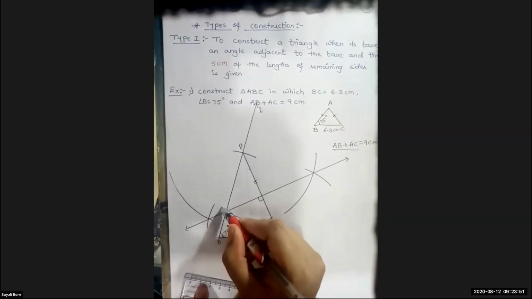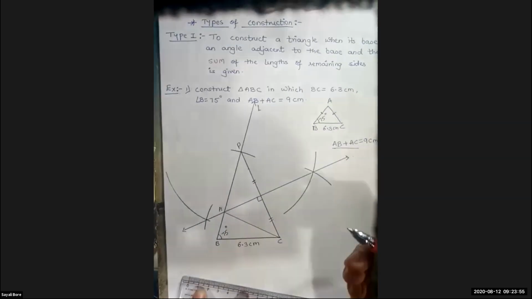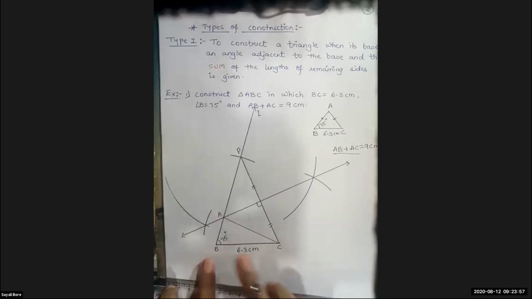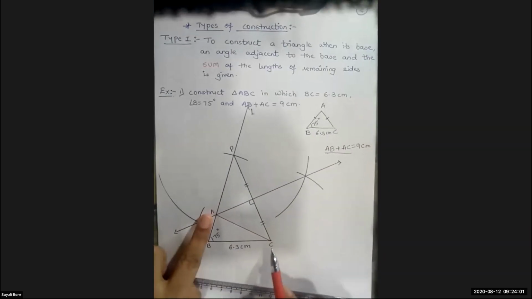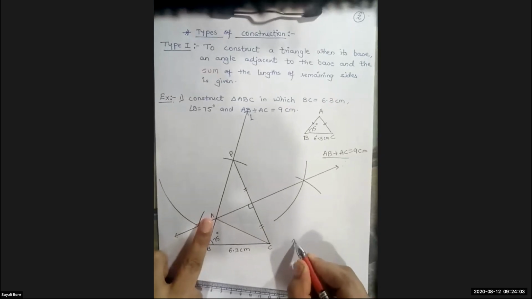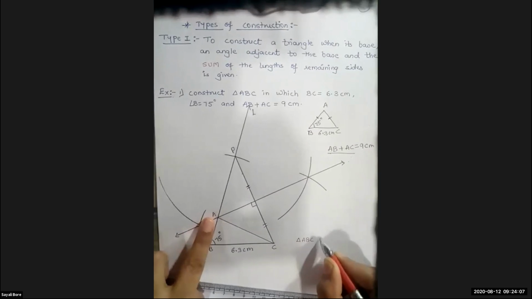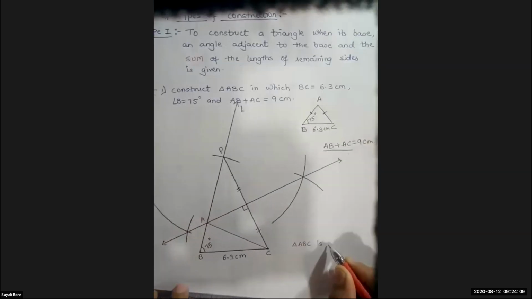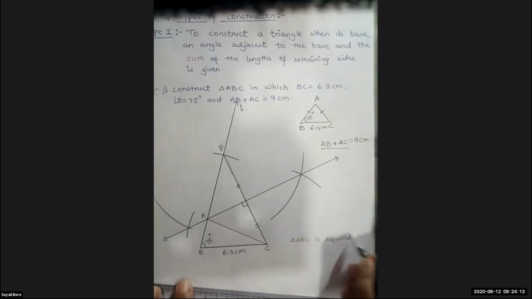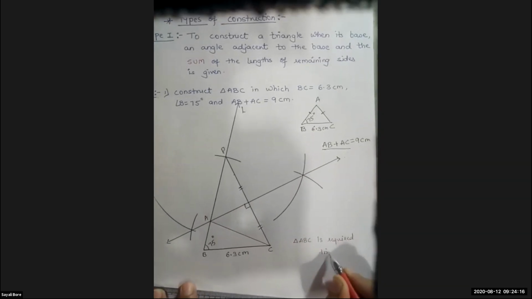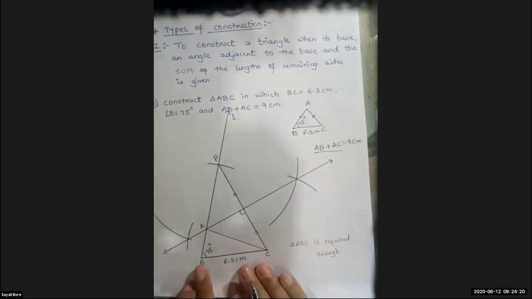And this is your particular point A. Okay, and now this triangle ABC is the required triangle. This is your required triangle.